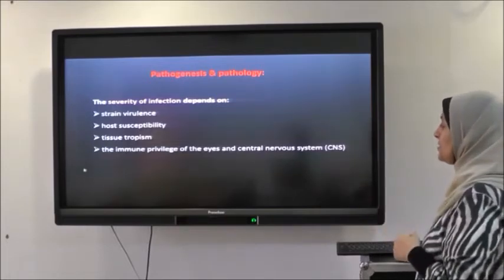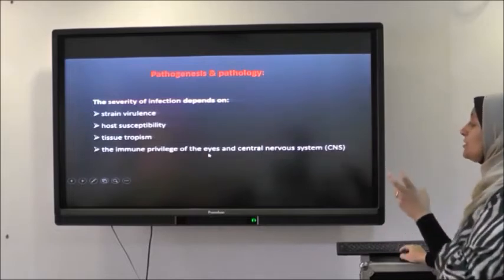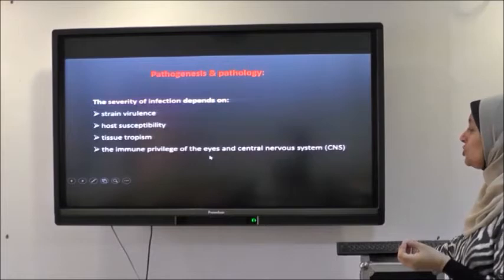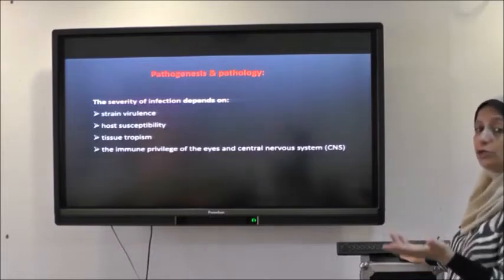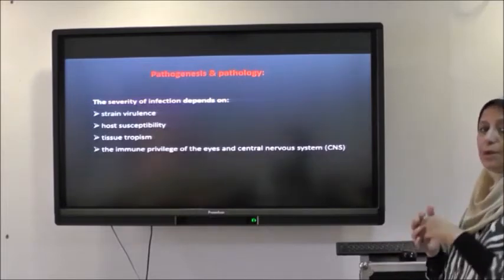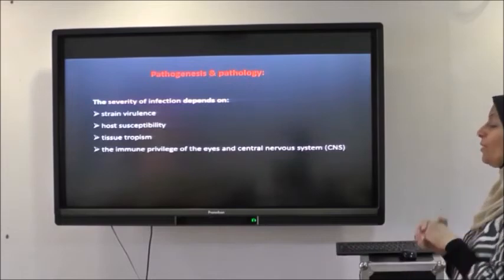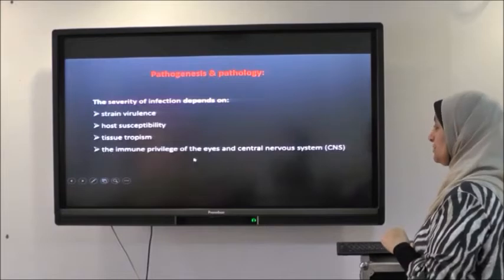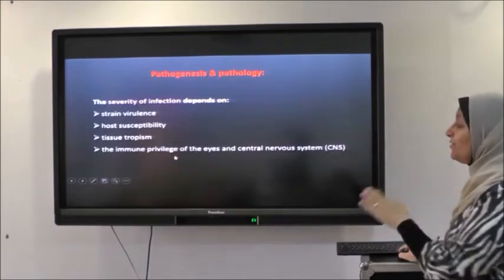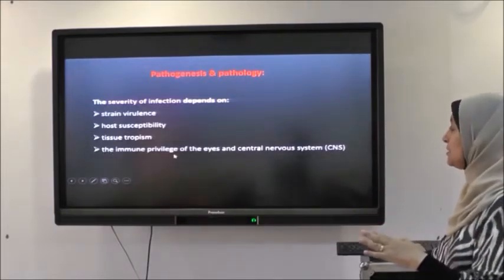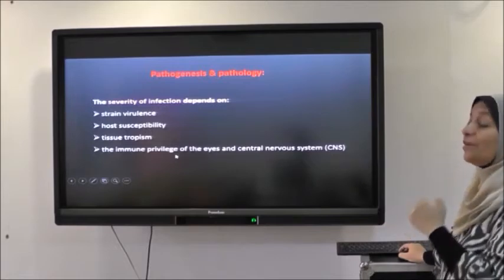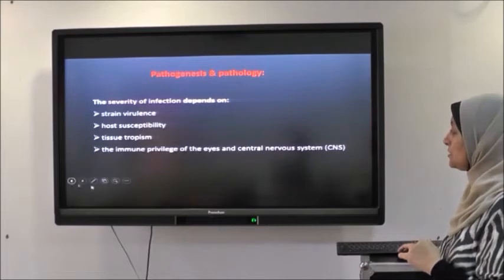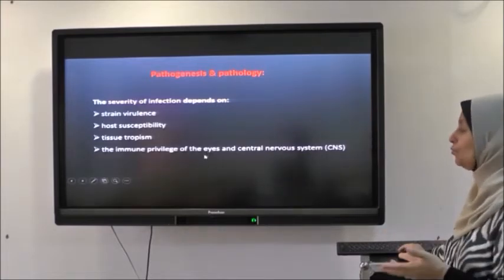But if the antigen is present inside, these structures have a highly specialized function, and also there is no renewal in these structures. So they must protect themselves by hiding from the immune system. But if this system fails for any reason, it can produce irreversible damage and can lead to loss of function of the organ, like the eye. It can lead to loss of sight.